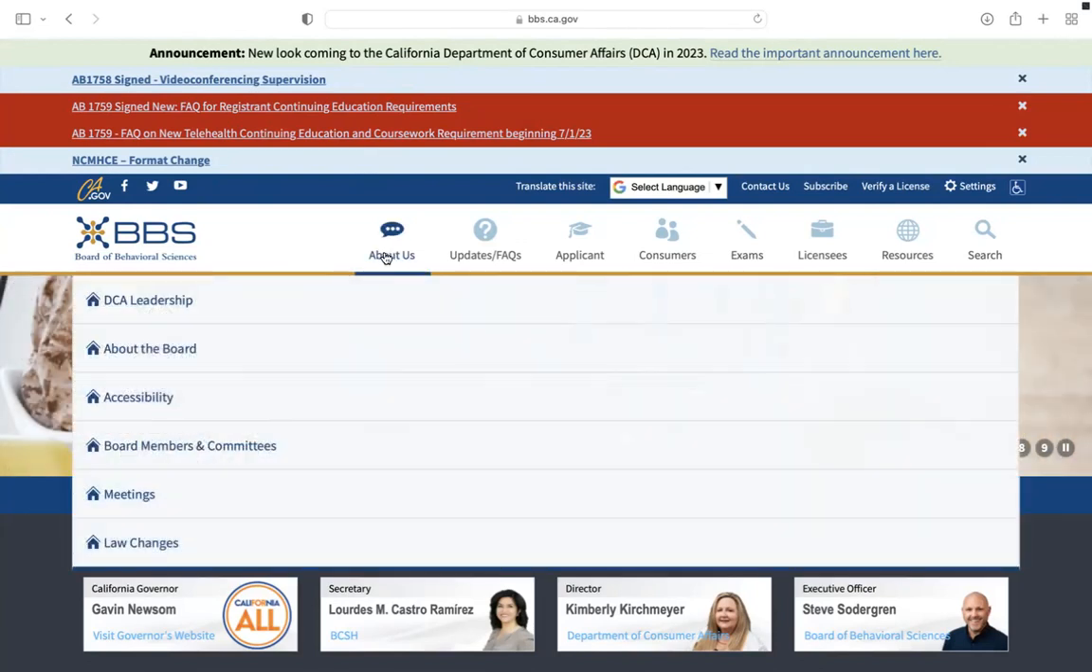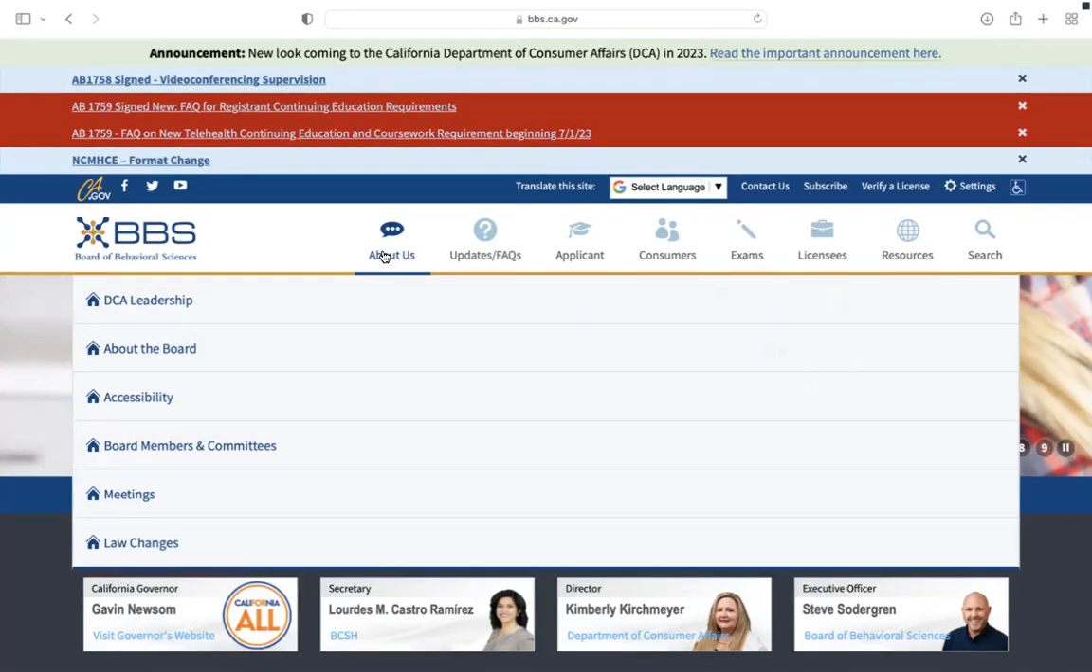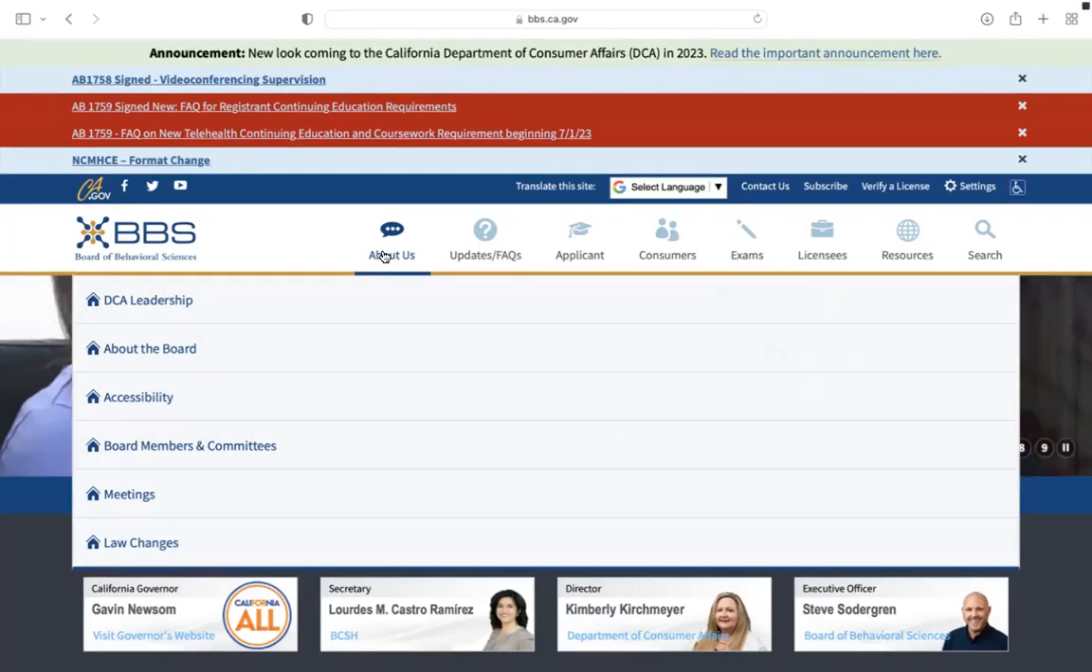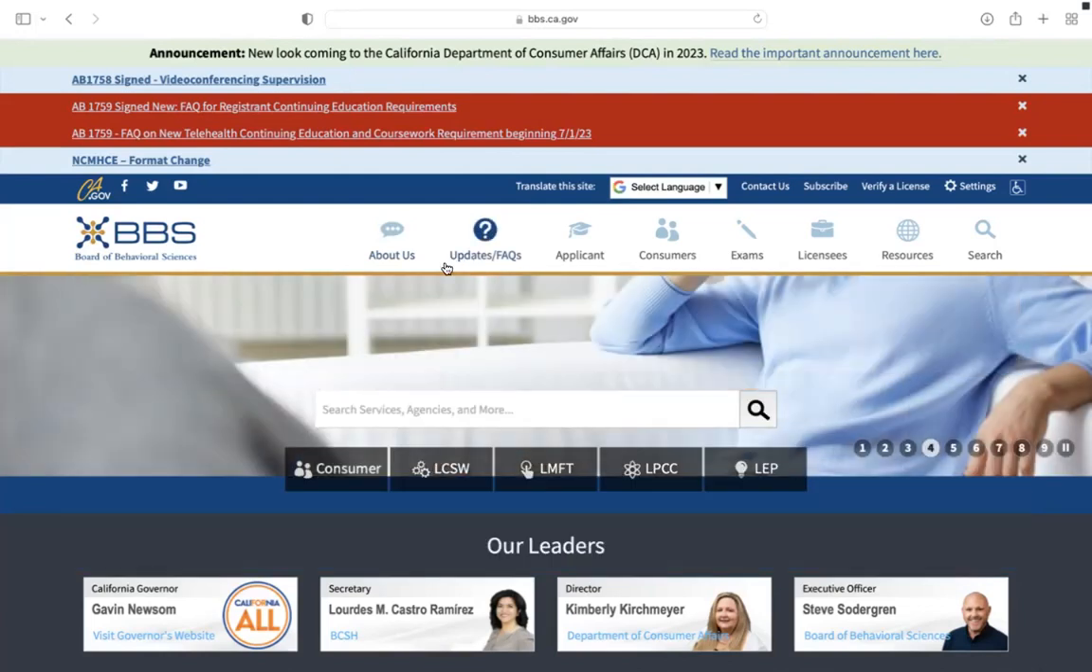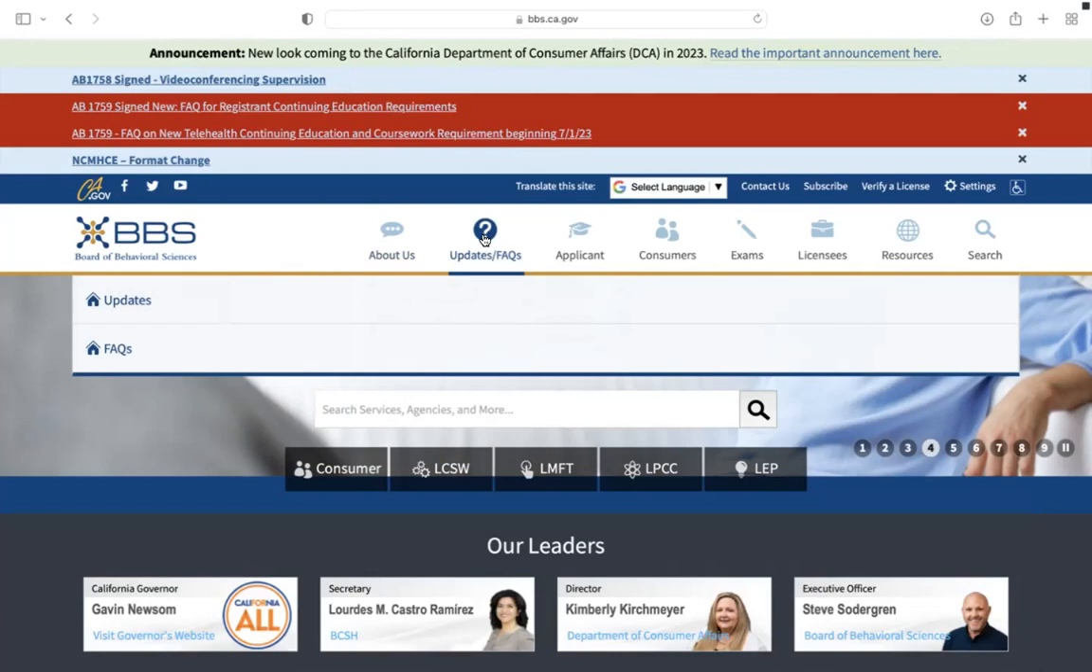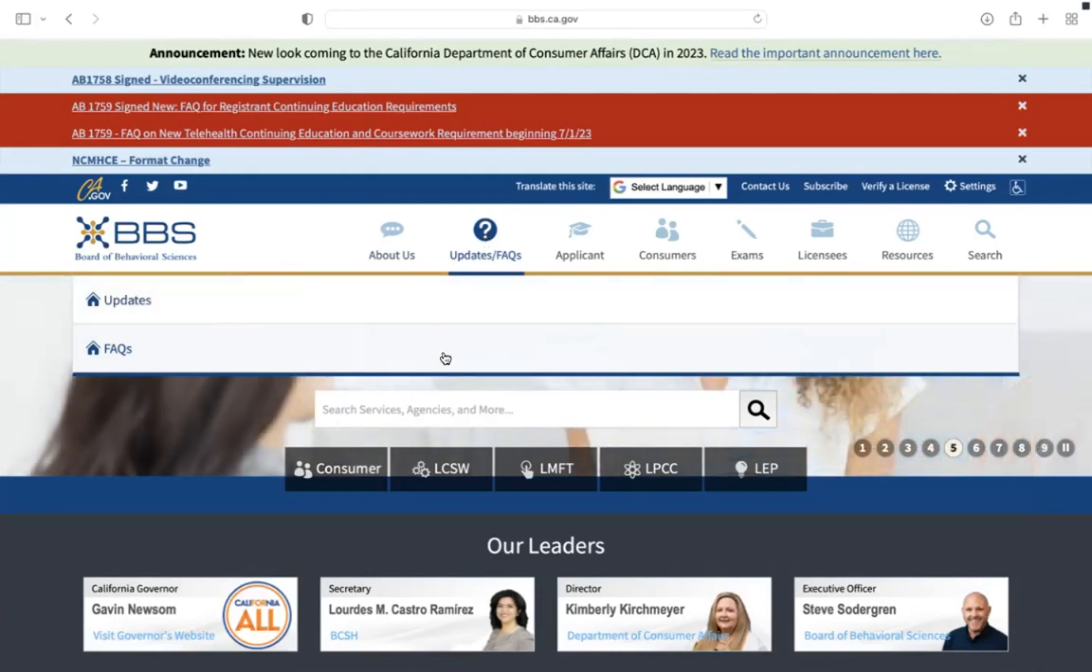Now, this first About Us tab is a great place to go if you are curious about learning more about who the BBS is, what they do, when they meet, etc. The second tab, Updates/FAQs, is a great place to, again, find out about policy changes under the Updates tab and find answers to your most frequently asked questions.